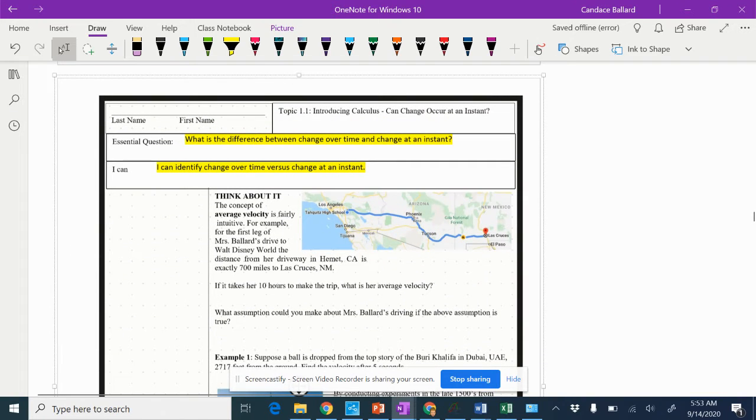Hello, this is Mrs. Ballard, and we're going to be talking about topic 1.1 today, which is introducing calculus: can change occur at a change, and can change occur at an instant? So the whole point of today's lesson is it's an introductory lesson over what all of calculus is about. And if you've heard me harp on it before, I already talked to you about it last year, that it's all about the slope.